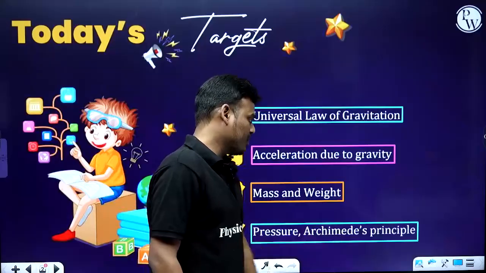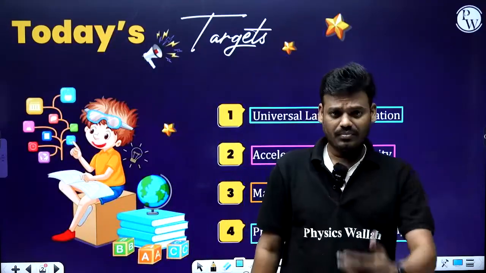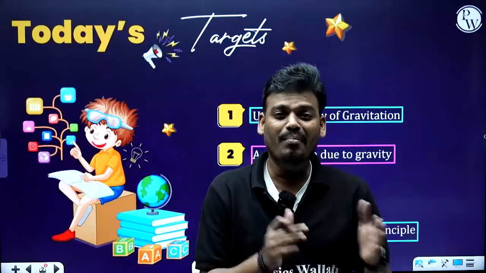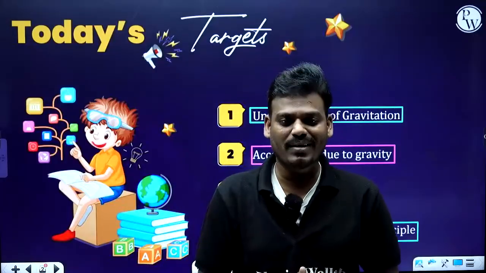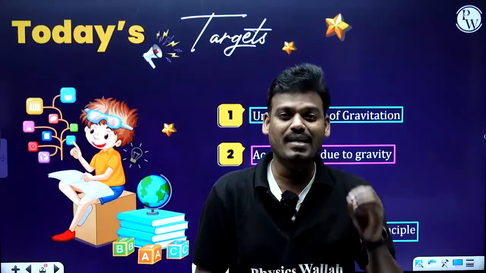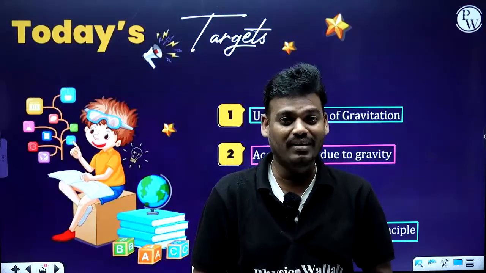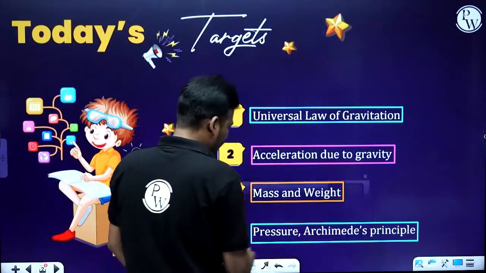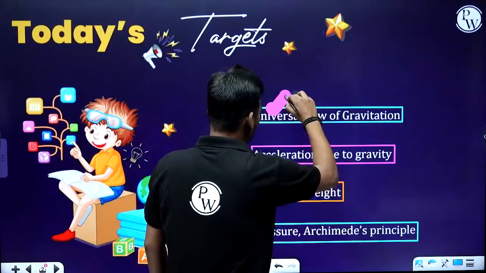This Archimedes principle is very important. By this concept, we get to know why some bodies float on the surface of water, some bodies are submerged inside the liquid, and some bodies sink to the bottom of the liquid. So let's start with the very first topic, that is universal law of gravitation.